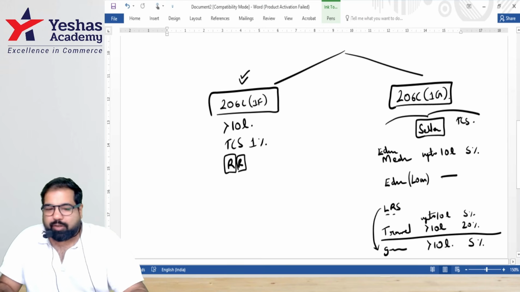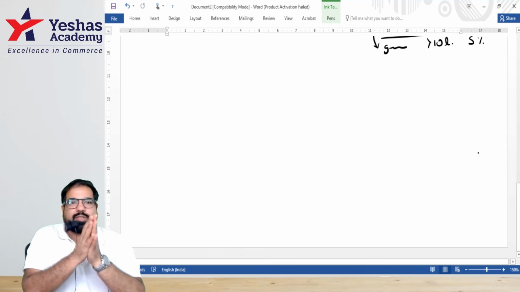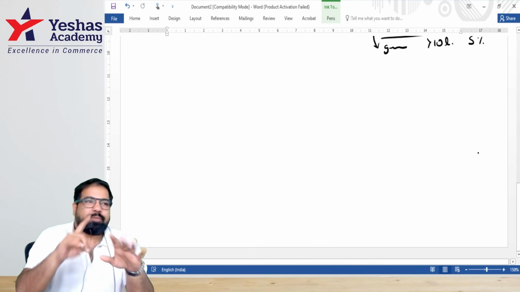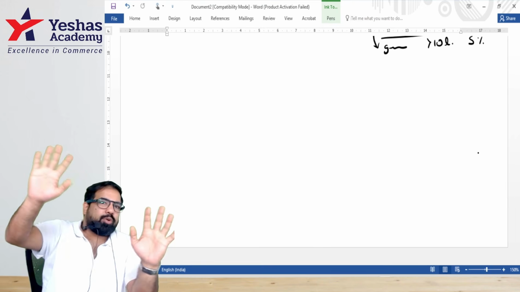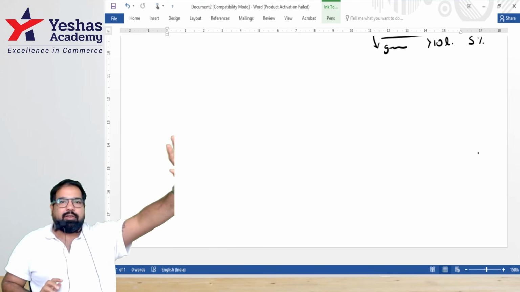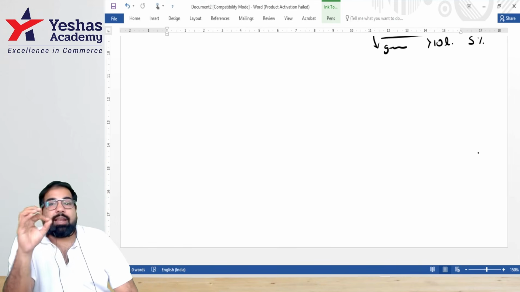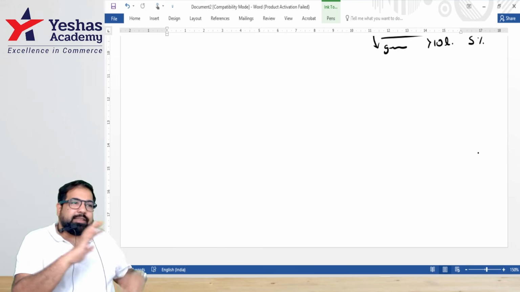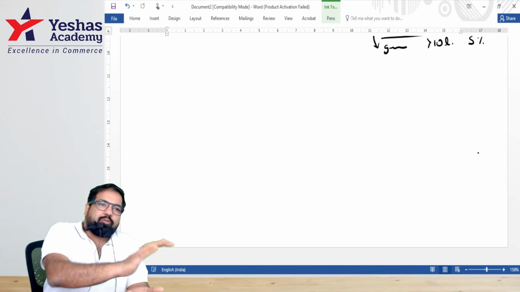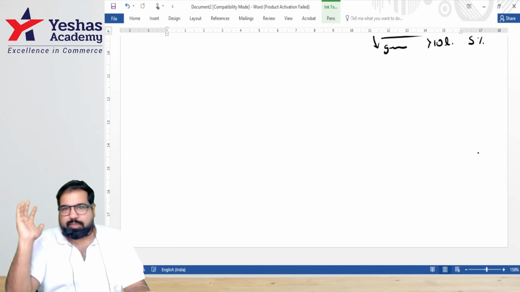Yes, everyone. So can we recap for just last one, 206C1G? What is the rate? More than 10 lakh. So up to 10 lakh, they'll not disturb you. More than 10 lakh, 5%. If it's education from loan, nil. And if it's tour and travel, then no mercy, guys. Up to 10 lakh, 5%. Above 10 lakh, 20%. Are we okay?